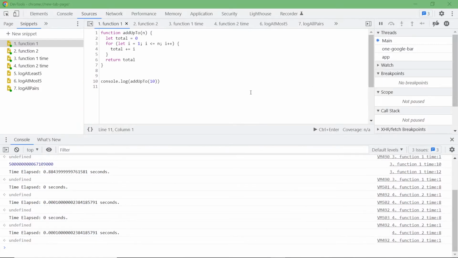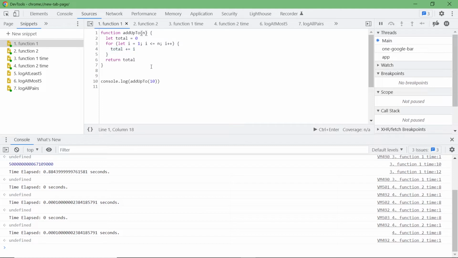Now let's calculate the number of operations for the first function. As you can see, this is one operation, this is another operation, this is another operation, this is another operation, this is two operations, one is assignment, one is adding up the numbers, and here's another operation. But what matters here is the number of inputs, which is n, right? So if that increases, the number of these operations increases, right?